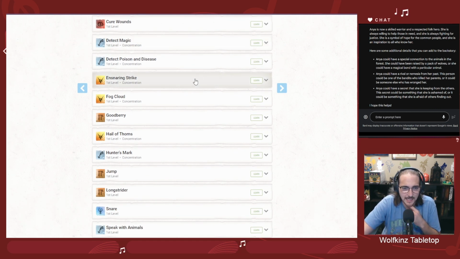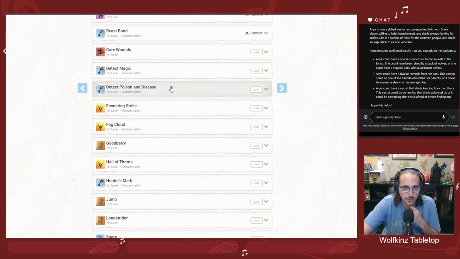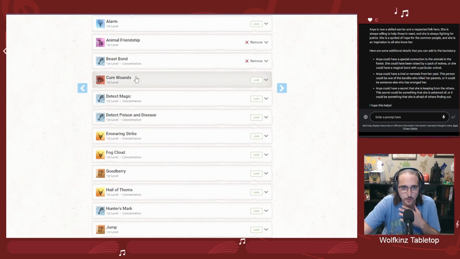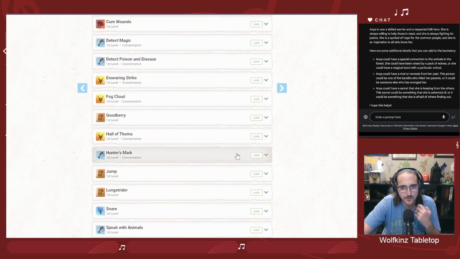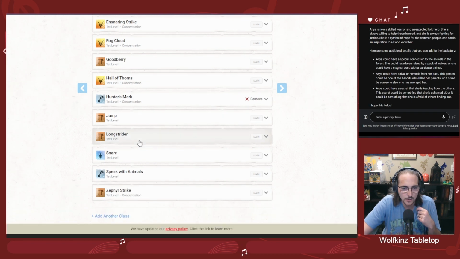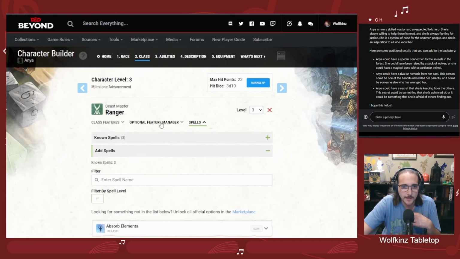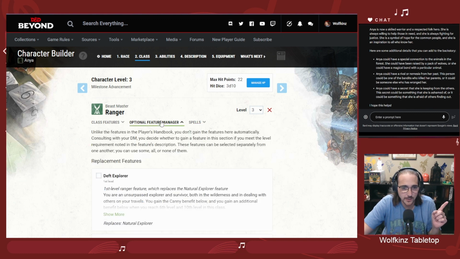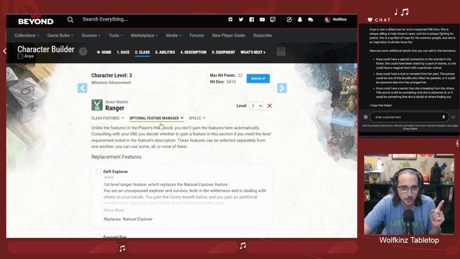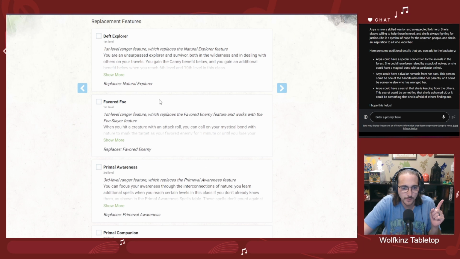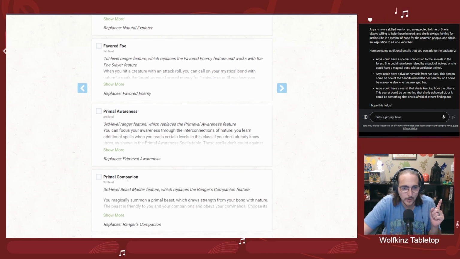Now, keeping in mind the type of character, I'm not really building her to be a support or a healer, so I'm going to let Cure Wounds go by. But I do think I need to pick up Hunter's Mark. It's just a very good spell. I think it's always good for especially your low level rangers to have. Now, one thing I do want to do because we're dealing with a ranger is with the optional feature manager, we can take this primal companion.